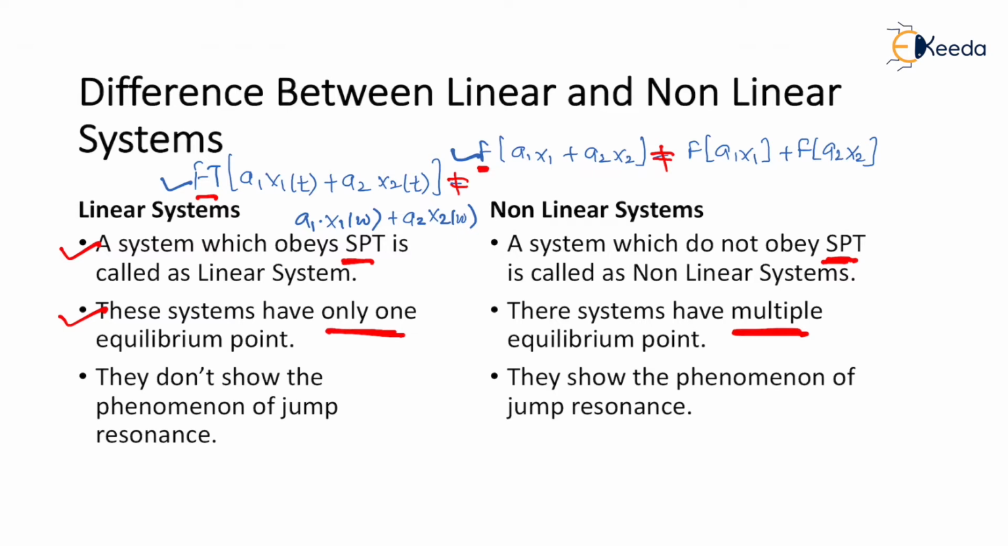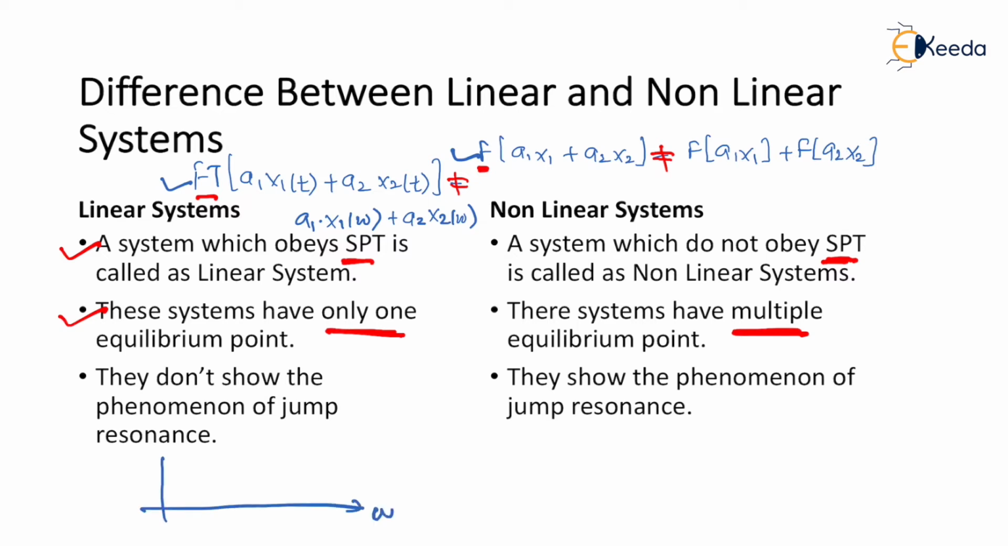Let us go for point number 3. Point number 3 is the concept of jump resonance. Now, in the case of a linear system, they do not show the phenomenon of jump resonance, and in the case of non-linear system, they show the phenomenon of jump resonance. Now, let us have a quick review of the concept of jump resonance.